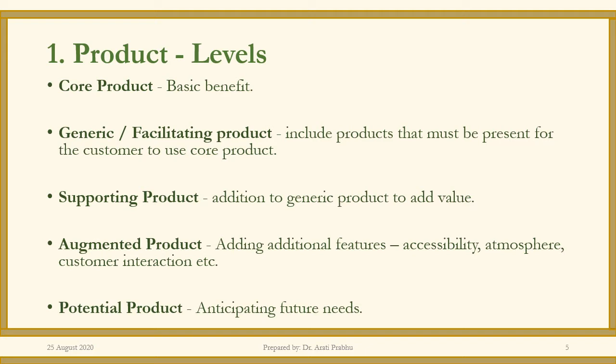And finally, you have the potential product, which is what a product can be in the future. So if a person's thirsty, he wants water, you can simply give him water, you can give him chilled water, or you could make a fresh lime water for him to quench his thirst on a hot summer day. So potential product is anticipating the need of the customer and stepping up your product.